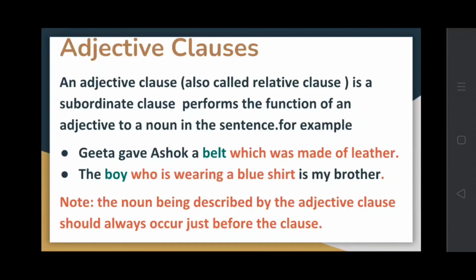So we see that a subordinate clause or adjective clause can come in between the main clause also. So please note, the noun being described by the adjective clause should always occur just before the clause.